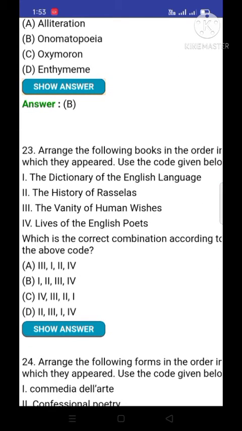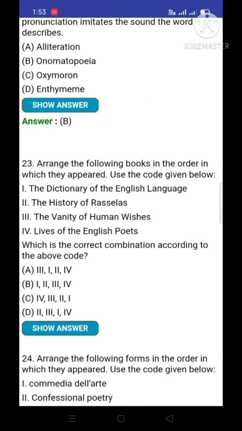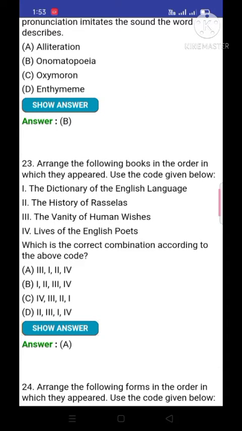Now the question number 23. Arrange the following books in the order in which they appear. Use the code given below. Means we have to identify the publication order of these books. Correct option is A. Means the third book was published first, that is The Vanity of Human Wishes.